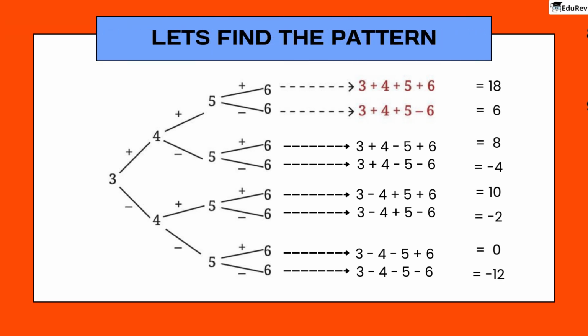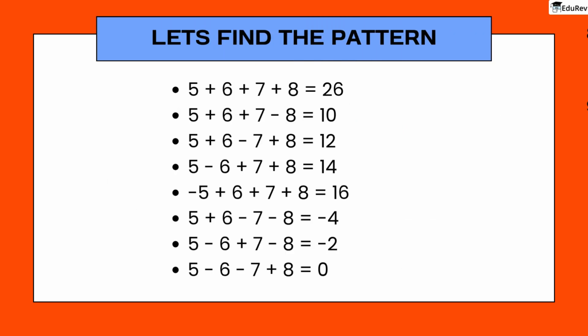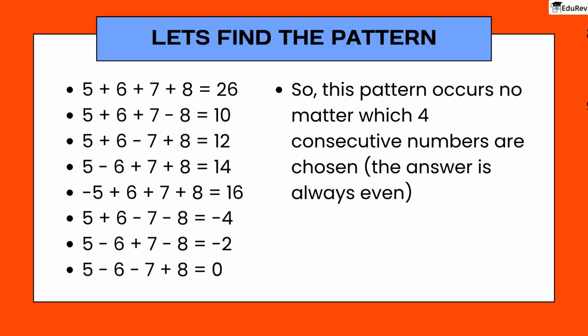When you do this, you will notice something interesting. The sum of each is an even number. Let's take another set of consecutive 4 numbers. 5, 6, 7, 8. If you write all the 8 expressions for these 4 numbers, you will find that all the sums are even. So, this pattern occurs no matter which 4 consecutive numbers are chosen. Now, why does this happen? Is there a way to explain that using reasoning? Let's learn how to do this.